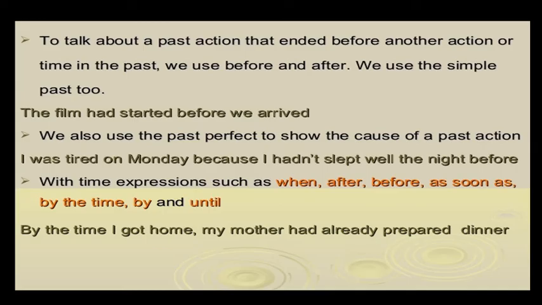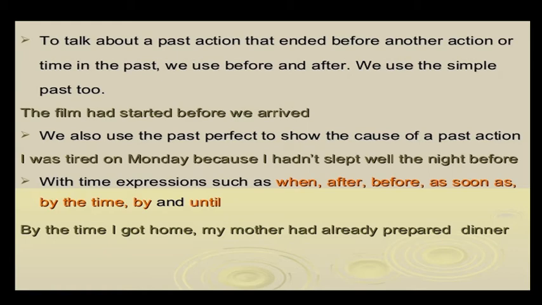We are using the past perfect to talk about a past action that ended before another action. For the time in the past, we use before and after with the simple past. The film had started before we arrived. We also use the past perfect to show the cause of a past action: I was tired on Monday because I had not slept well the night before. With time expressions such as when, after, before, as soon as, by the time, by, until.